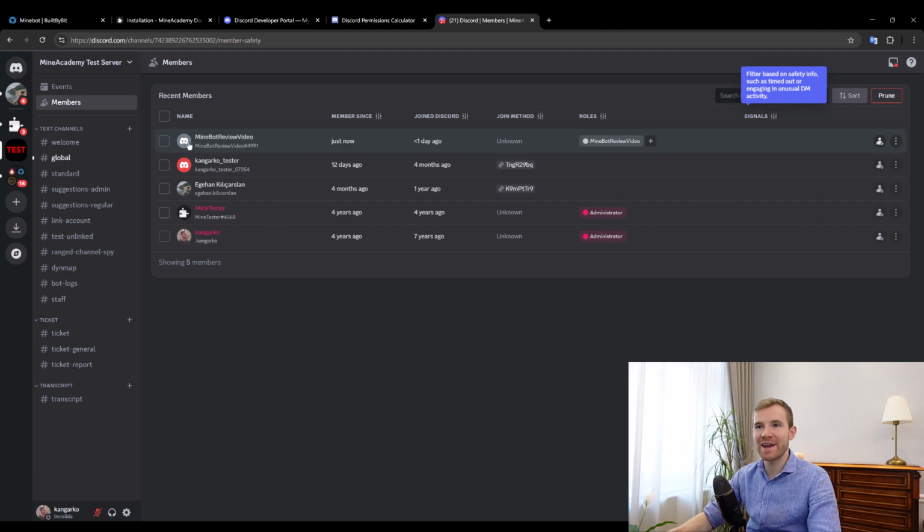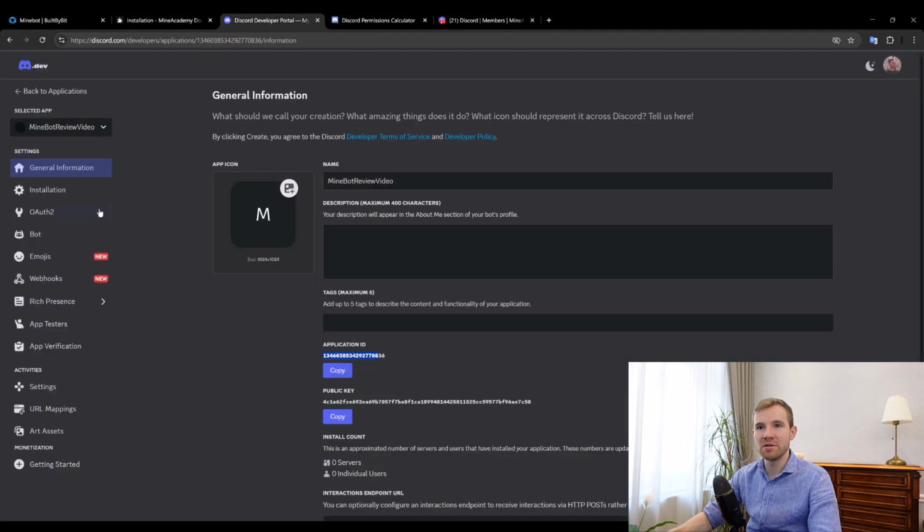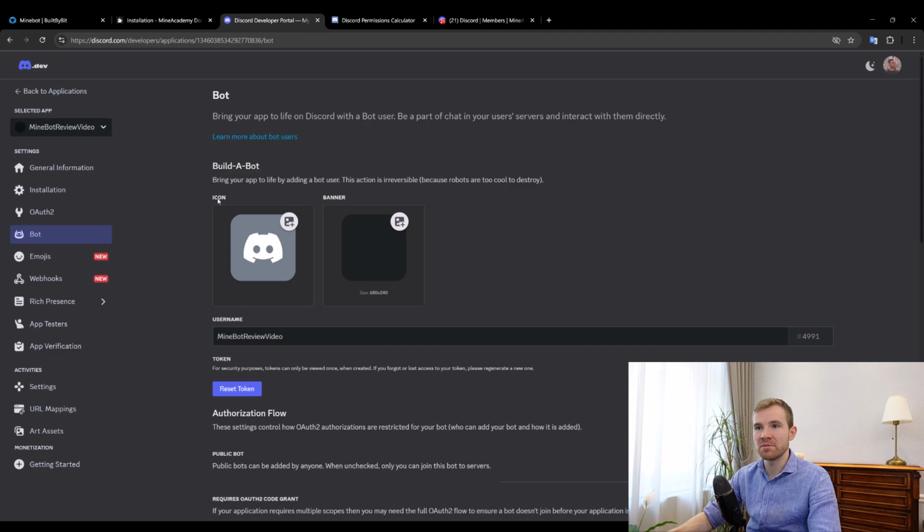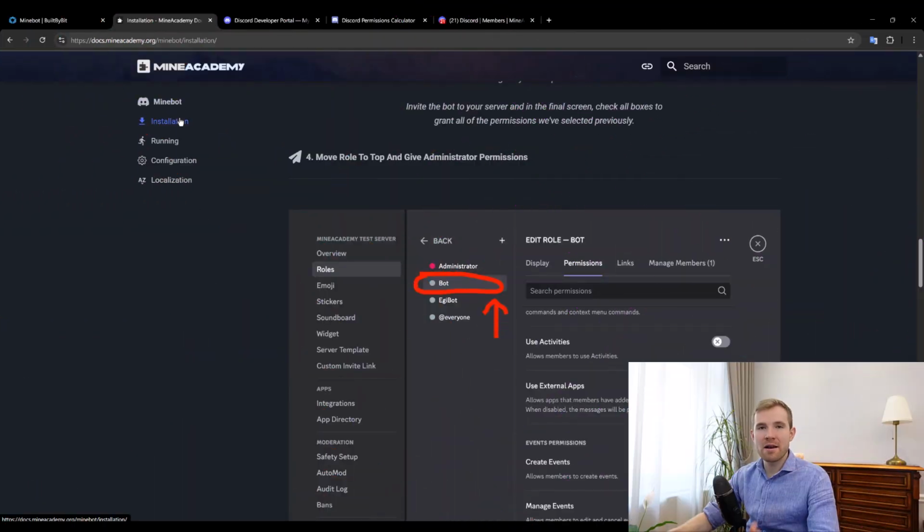By the way, if you want to edit the avatar, head over to your bot section and simply change the icon, change the banner to your liking. Now, the next step is to move the bot role to the top and give it administrator permissions so that it has access to your Discord server management, because some of our bot features will let you ban and move people around, and they all require higher privileges.